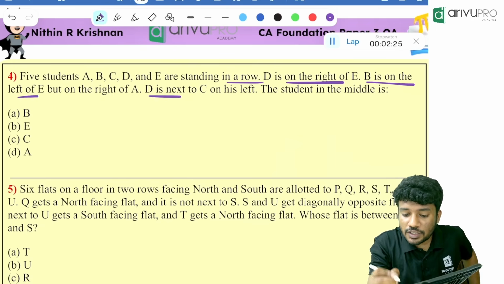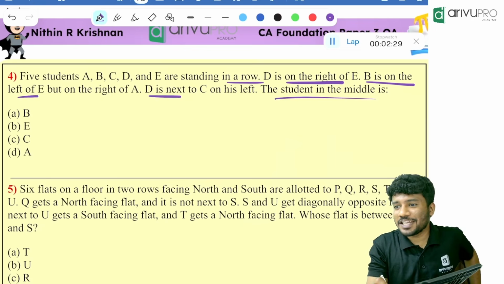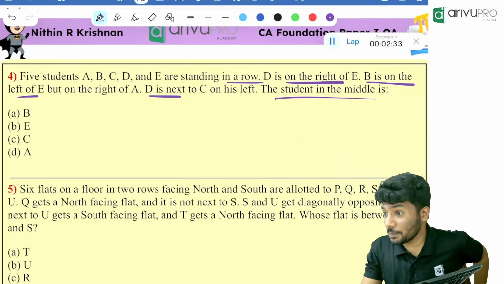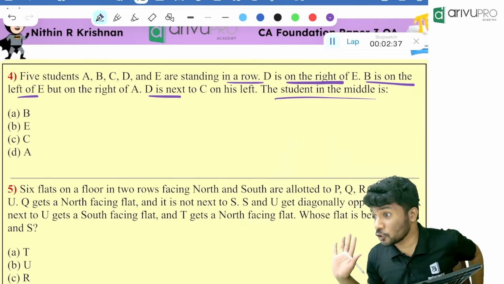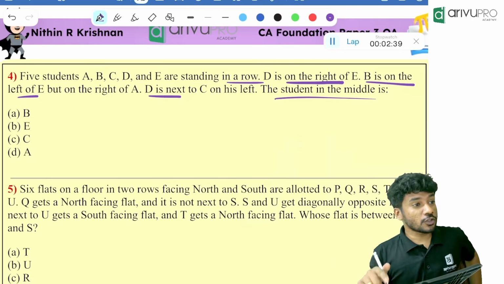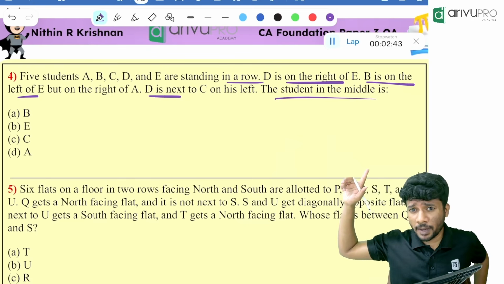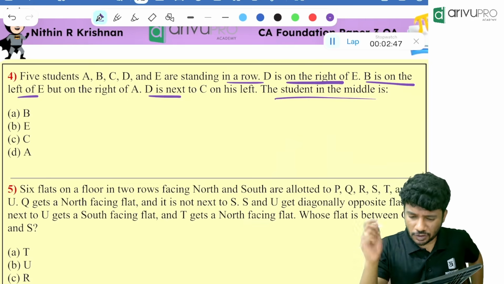D is next to C on his left. The student in the middle is what the question asks. Okay, now, only 5 people are there. Usually a question based on who is in the middle will come only when the question asks who is in the middle. Now we will draw it or solve it similar to our Rita, Bindu, Mary questions, right? Similarly we will draw it or solve it.